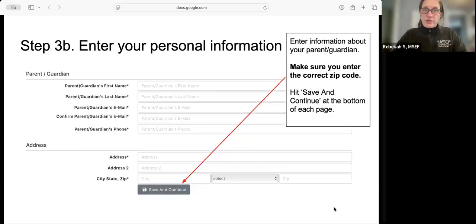Enter information here about your parents, their email, their phone number, and then again, your address. So please do make sure you enter a correct zip code. It's really helpful when I do mapping at the end of the year to have correct zip codes. So then you're going to hit save and continue.